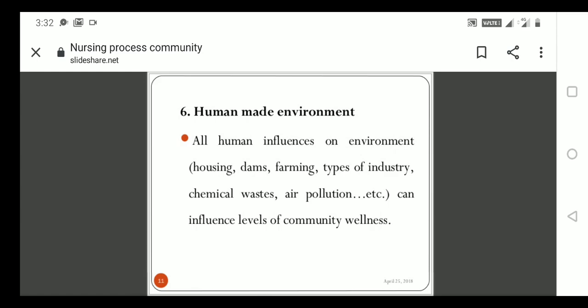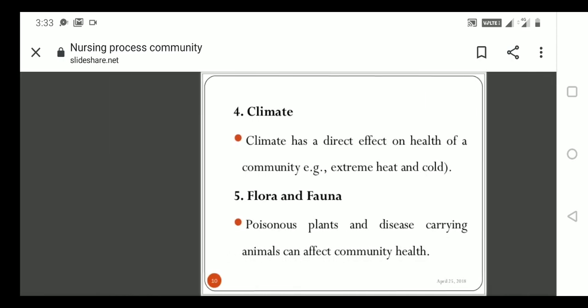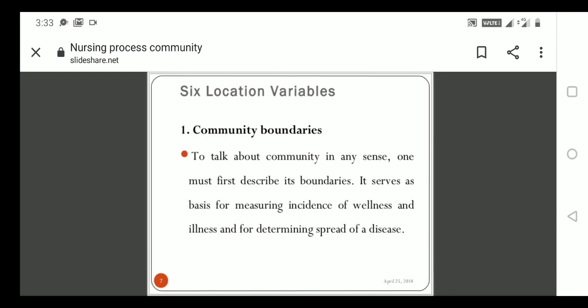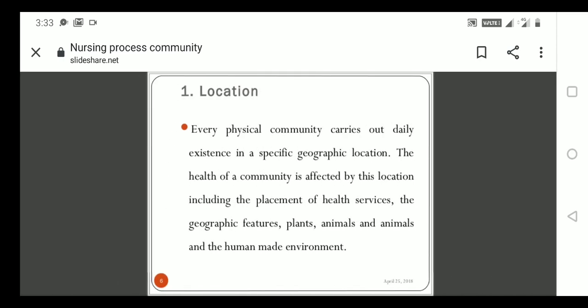We also get the economic status. The human-made environment has merits and demerits, that is, advantages and disadvantages, but mostly disadvantages. So these are the six points under location.